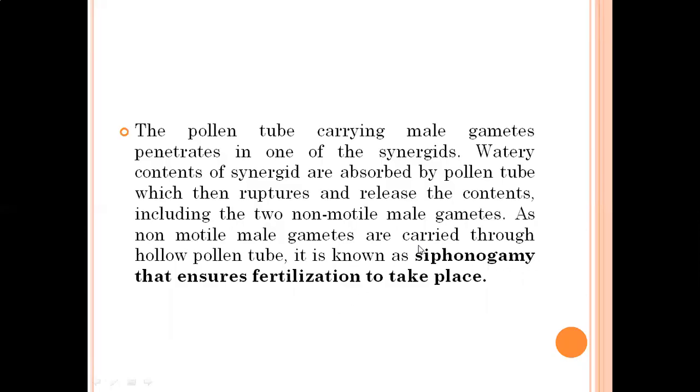As non-motile male gametes are carried through the hollow pollen tube, it is called siphonogamy. You should remember this. There are two male gametes, but they are non-motile, and they are carried through the pollen tube. It is called siphonogamy, that ensures fertilization takes place.